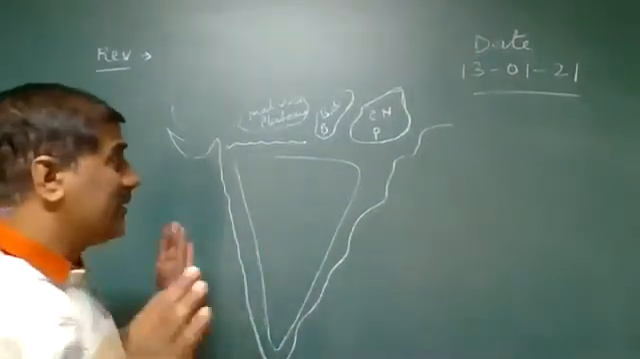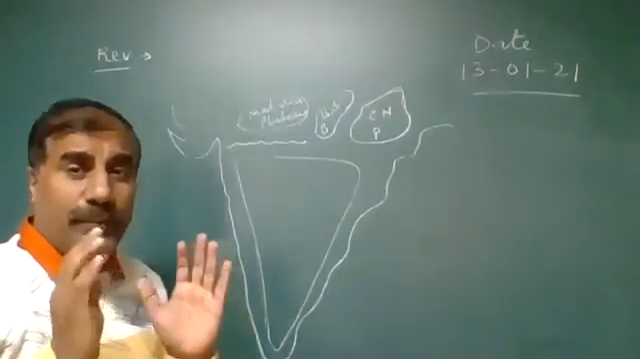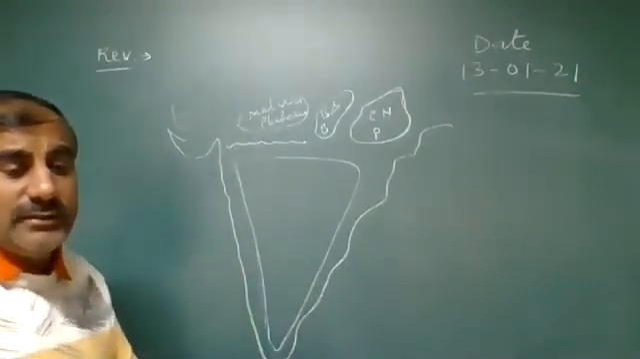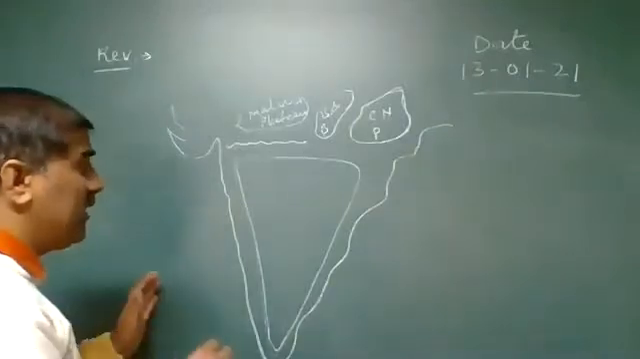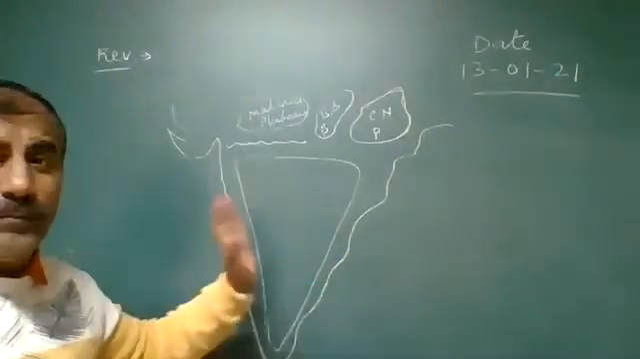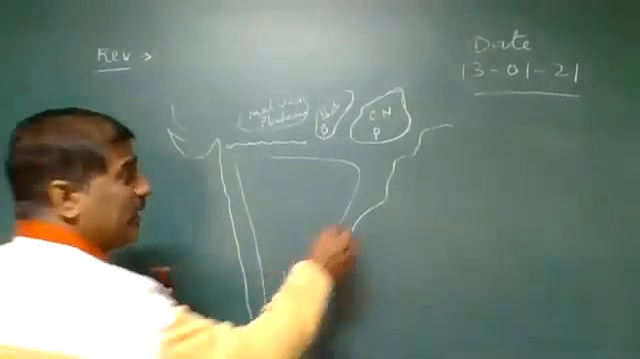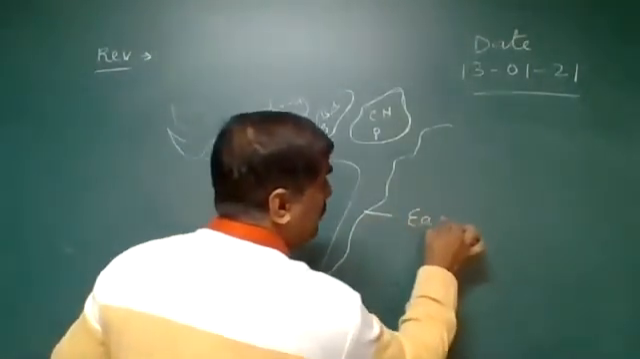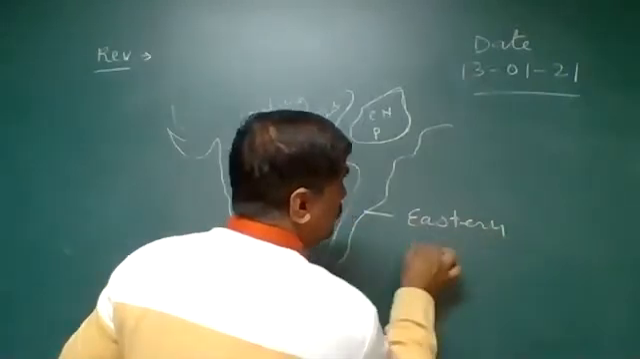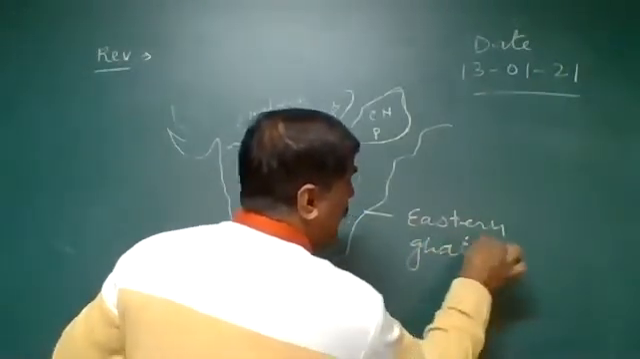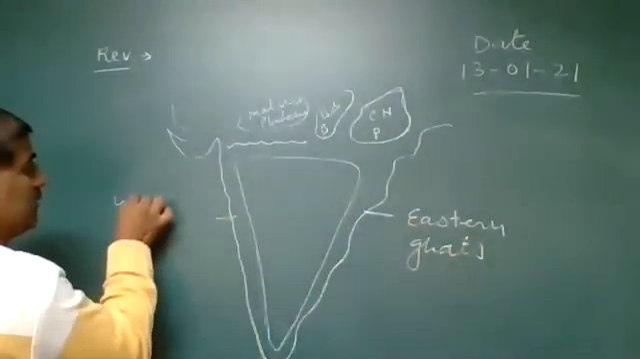Okay, and the third classification of the Peninsula Plateau is on the basis of the eastern and western parts of the Deccan Plateau. The eastern and western edges are marked: the eastern part is known as the Eastern Ghats, and the western part is known as the Western Ghats.